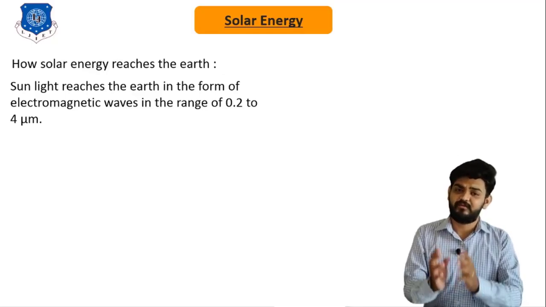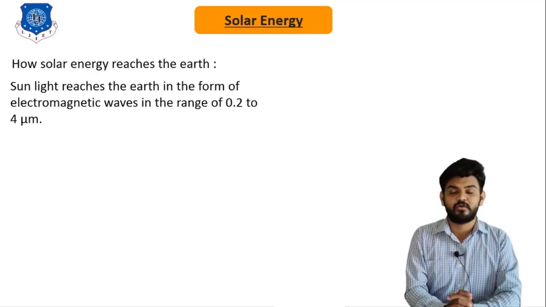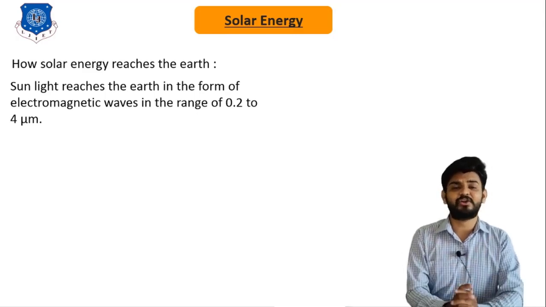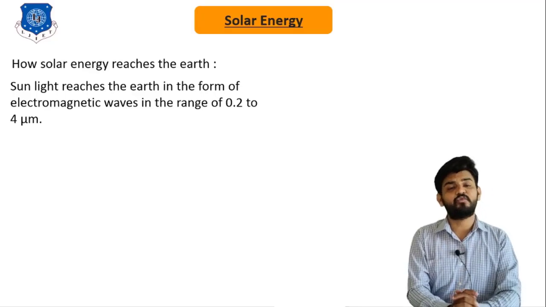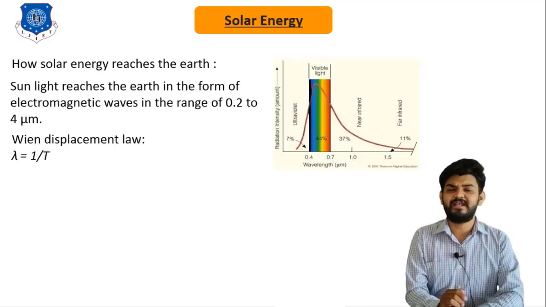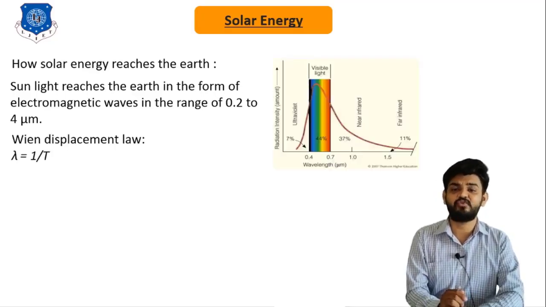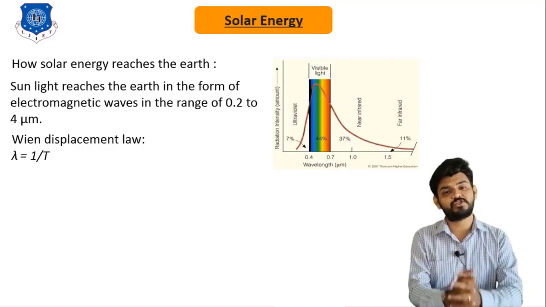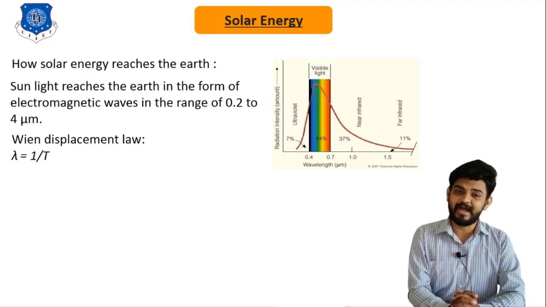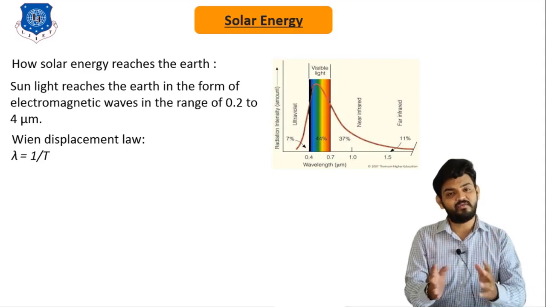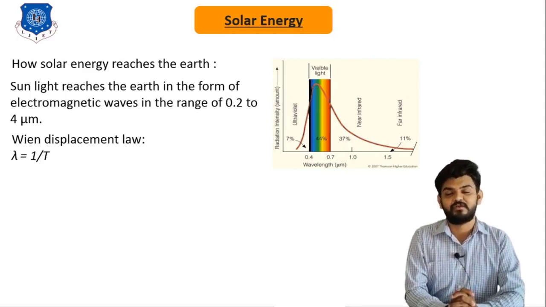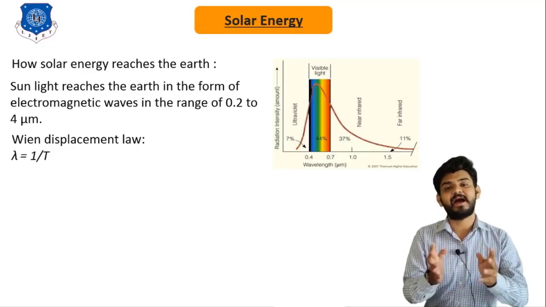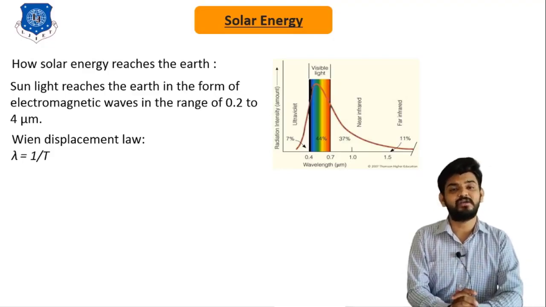So this wavelength of electromagnetic wave is in the range of 0.2 micrometer to 4 micrometer. Well, in the heat transfer subject, we have understood Wien's displacement law, as lambda, which is nothing but the wavelength, is inversely proportional to temperature. So we can say that lambda is proportional to 1 upon T.